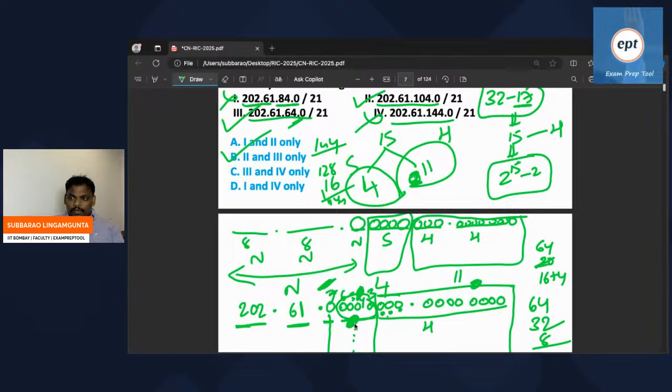Remember, by changing only the subnet, because they are all subnet IDs, subnet ID means host part zeros. The host part you cannot touch. The things which are there before the subnet you also cannot touch. They are already fixed. The only thing you can change is the subnet ID. So by arranging the 6th bit, 5th bit, 4th bit, 3rd bit, can you write this 144? I cannot write it, because 128 is required, which is part of what comes before the subnet. So the answer is B. It is a little tricky problem.